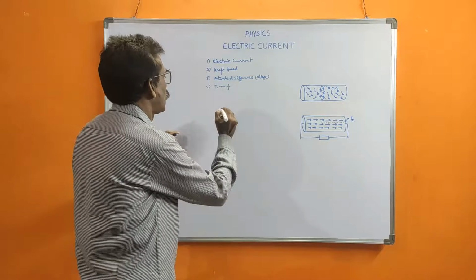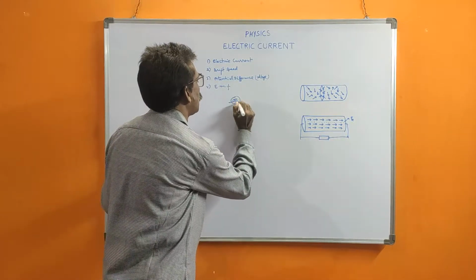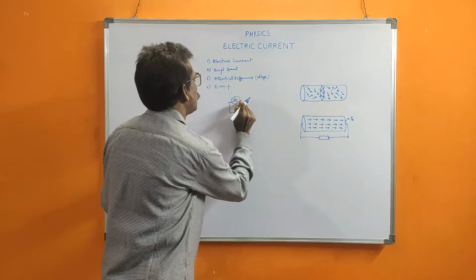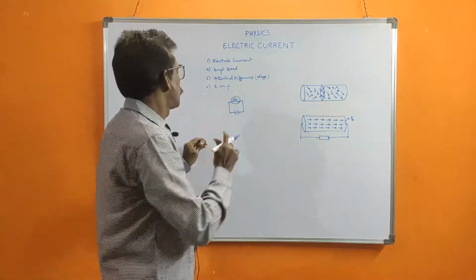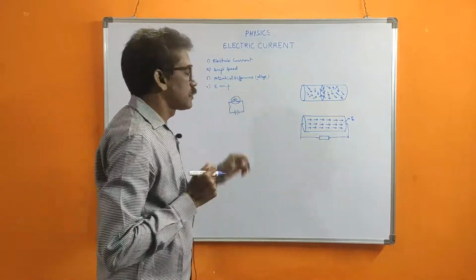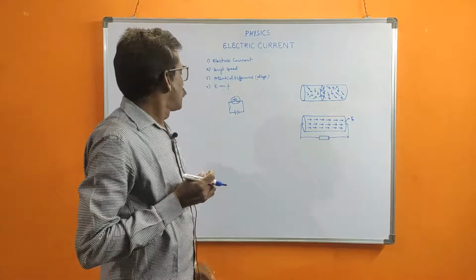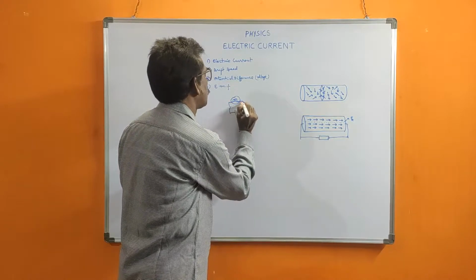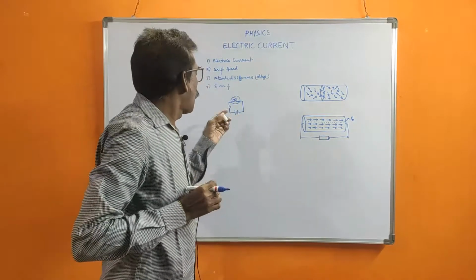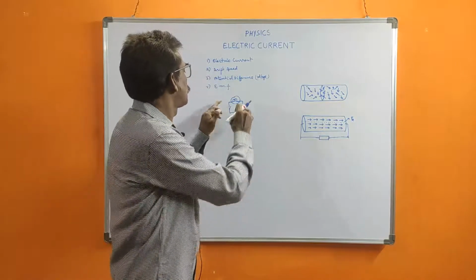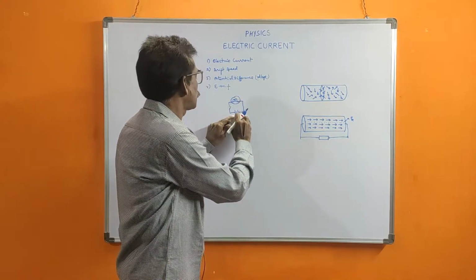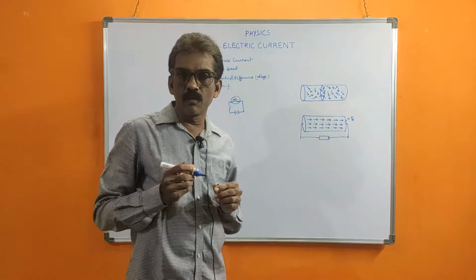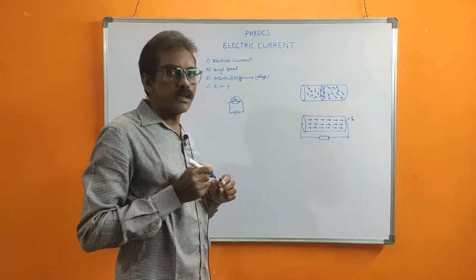Now, suppose a bulb is connected to a battery with a wire, some metal wire. If you switch on, the bulb will glow. That everyone knows. Now, instead of this metal wire, I am taking a different rubber wire or some nylon wire. I attach the two ends of the bulb to the two ends of the battery with a nylon thread. Then I switch on. Does the bulb glow? No. Definitely the bulb does not glow.